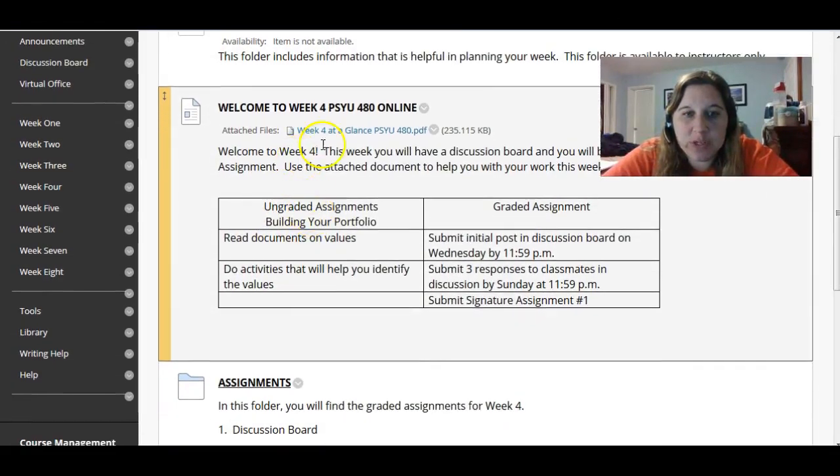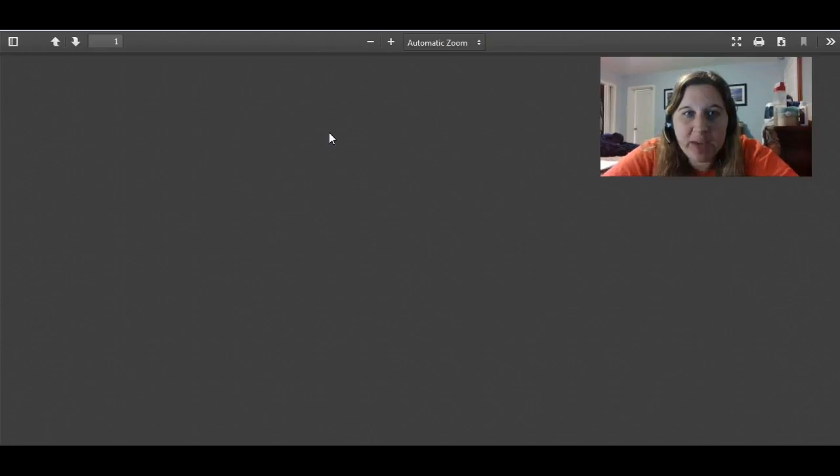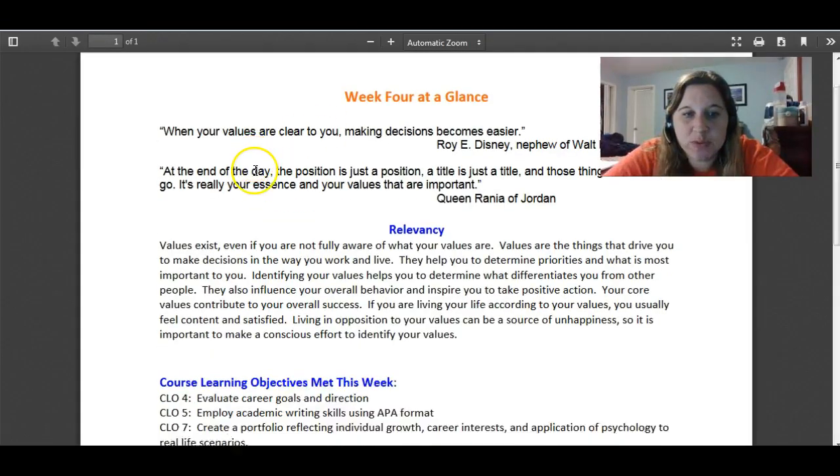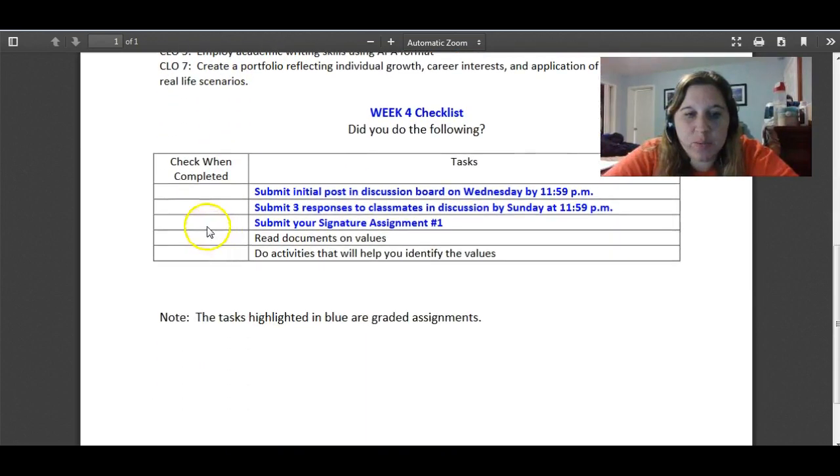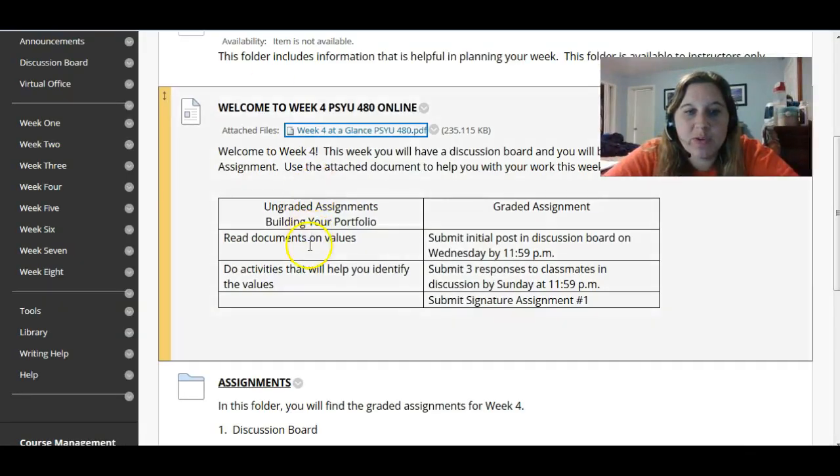When you get into week 4, as always, you'll see the Week at a Glance PDF document. If you click on that, you'll see a quote, the CLOs, the course learning objectives, and then what is expected of you this week. The blue items are what is graded throughout the week, and the ones that are not in blue are the ones to continue to work on. You can see a graph here that talks about the ungraded assignments that are going to be helpful in building on additional assignments as we're coming through these in the upcoming weeks, and then what is graded.